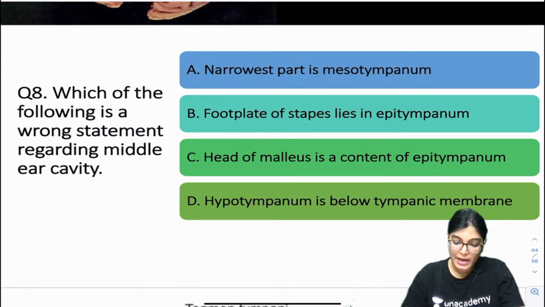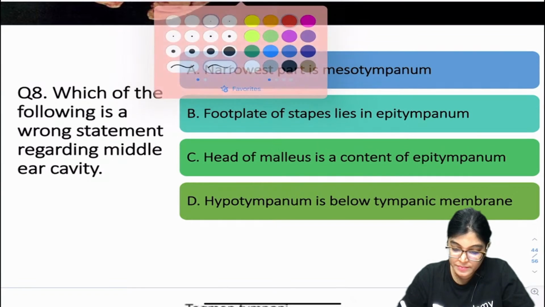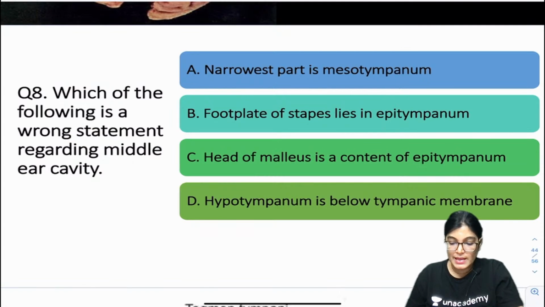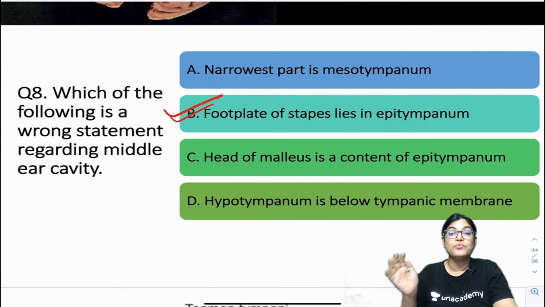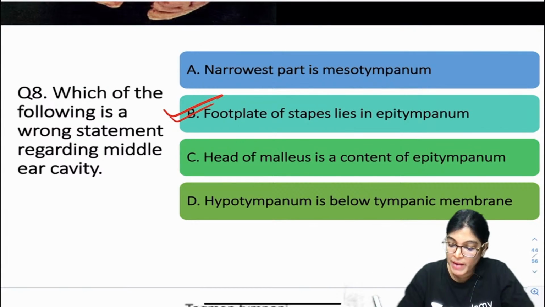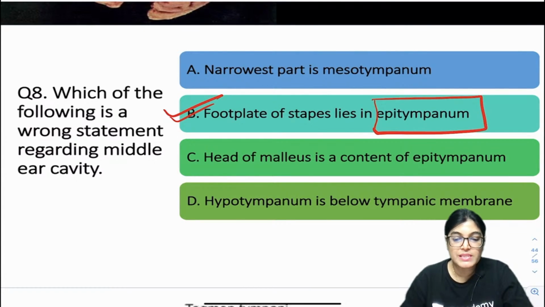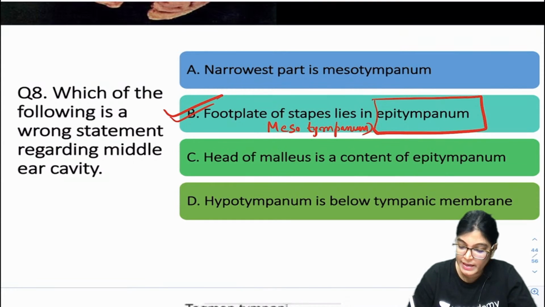So now I will come to the explanation of this MCQ. Which of the following is a wrong statement regarding middle ear cavity? The correct answer is B, so those who have given B are right. Foot plate of stapes lies in the epitympanum. My dear friends, foot plate of stapes lies in which part? It lies in the mesotympanum part of middle ear cavity.